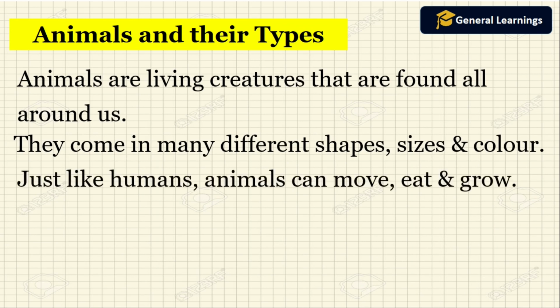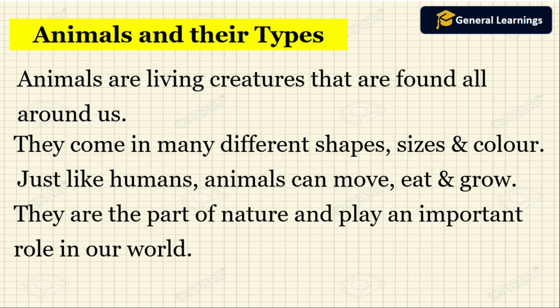Just like humans, animals can move, eat and grow. They are part of nature and play an important role in our world.